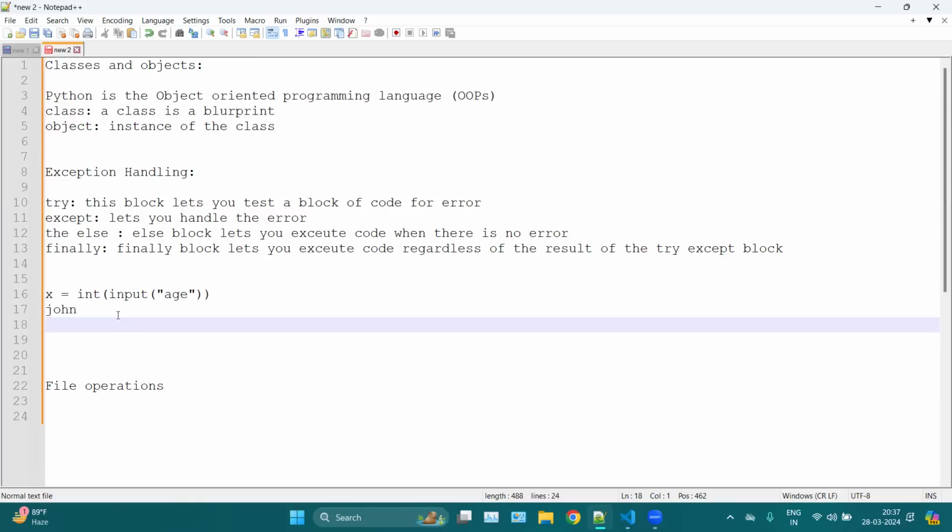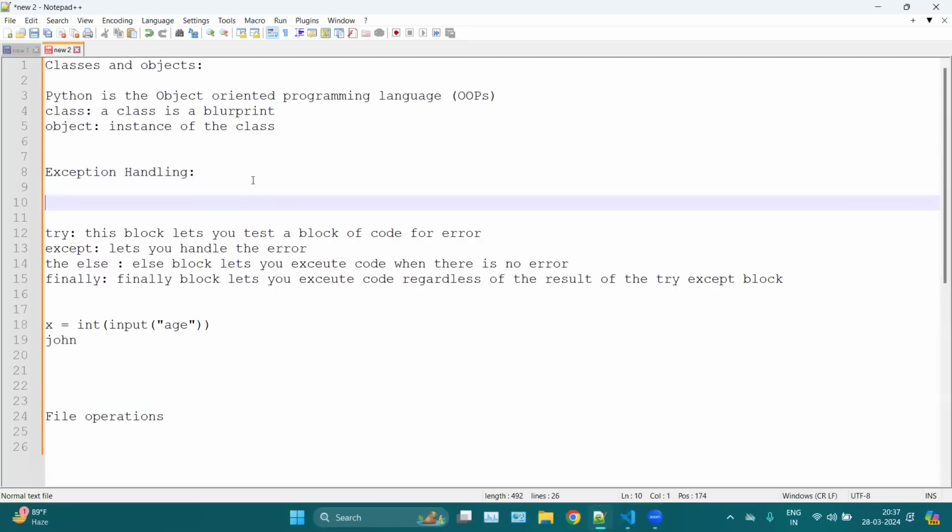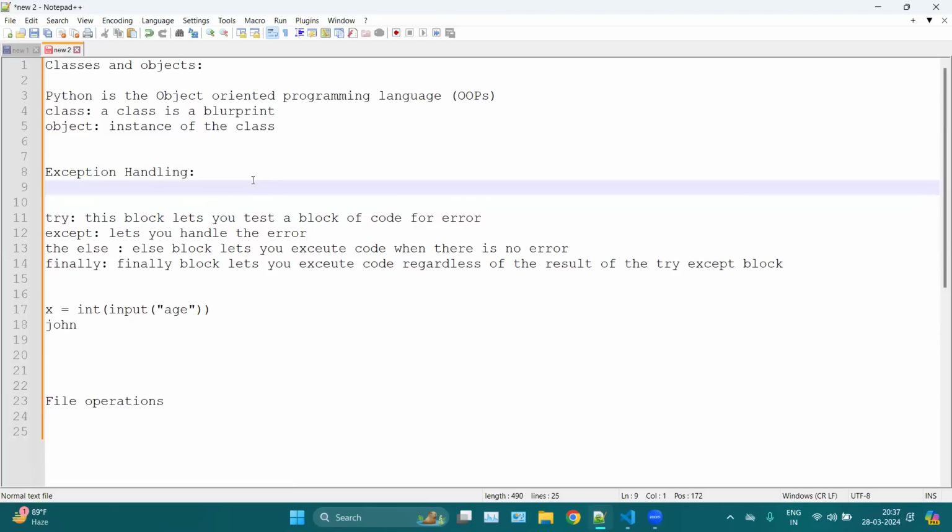We do not want to break our code, because once any error comes, the entire flow of your code breaks. So that is why we use exception handling: first for the user experience, and secondly for the continuous flow of your program. Now how do we use it? Simple, we can use the try and except blocks.